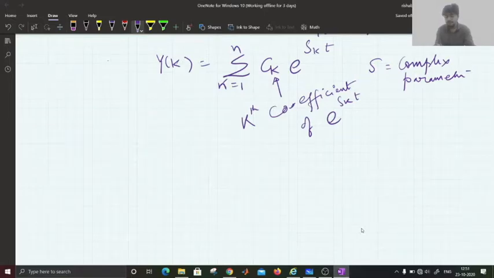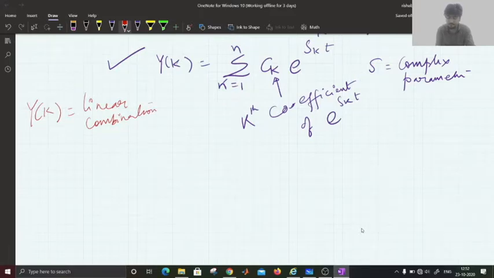So if you observe this signal, you can see the signal is a linear combination of complex exponentials.